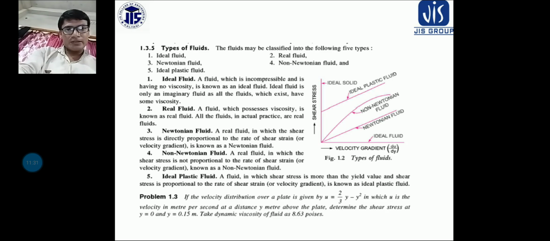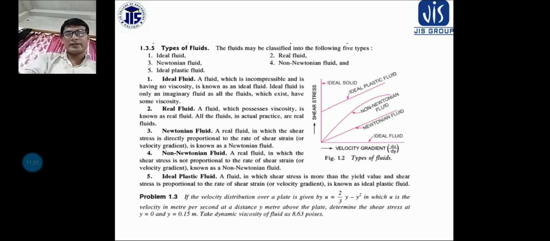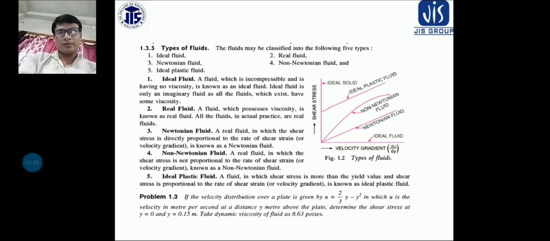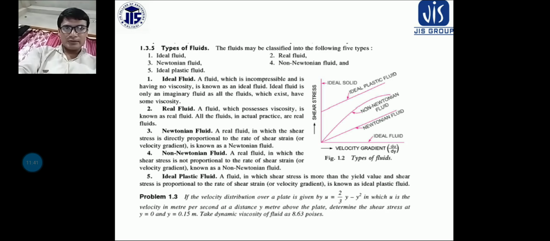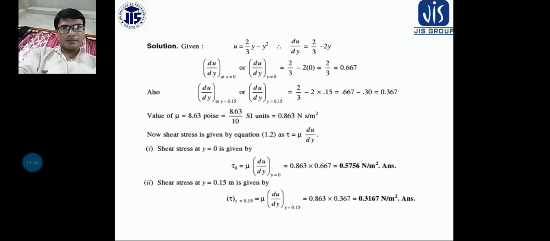Take dynamic viscosity of the fluid as 8.63 poise. Okay, so this is the question. First of all, pause the video, try to solve it yourself, then see the solution. So let us solve the problem.